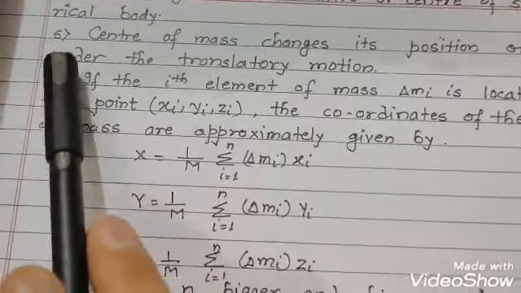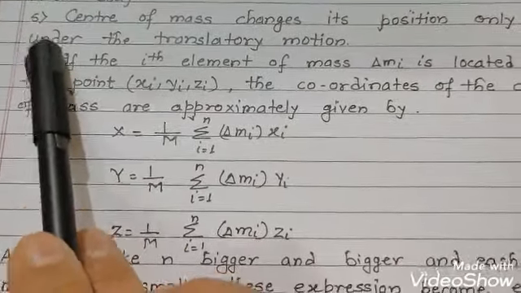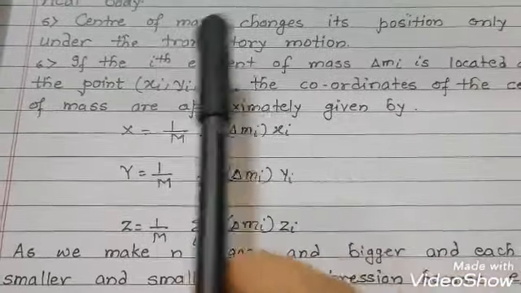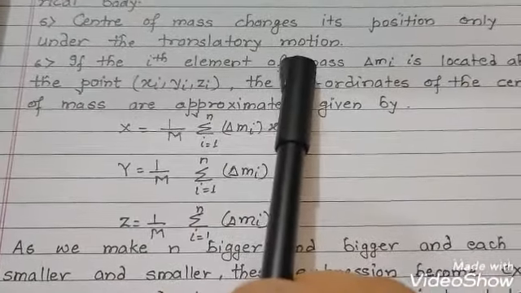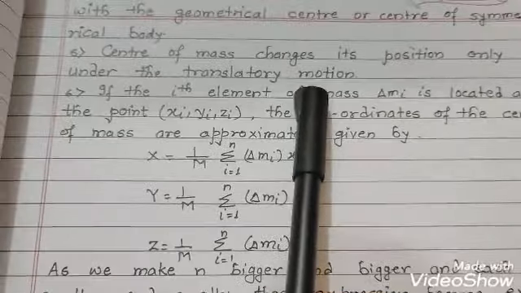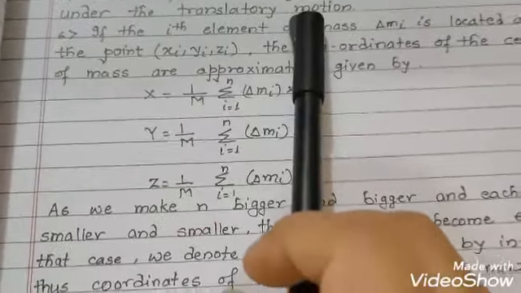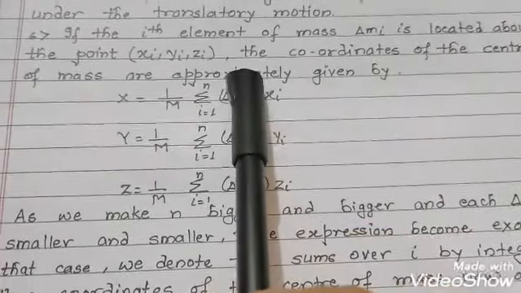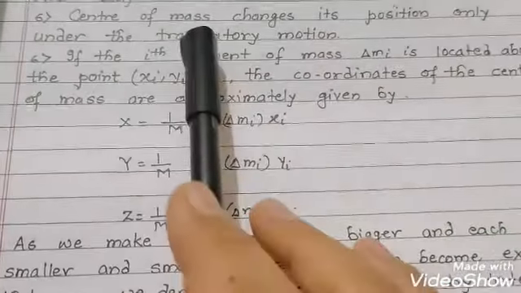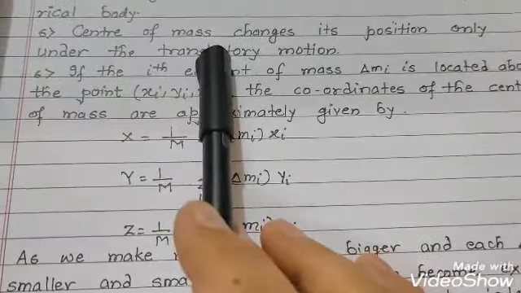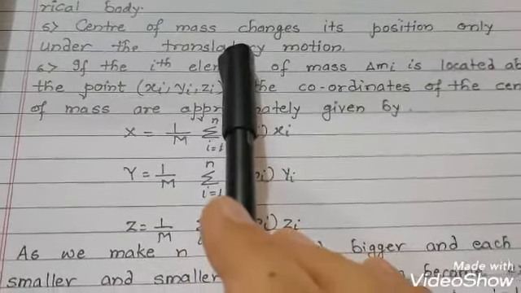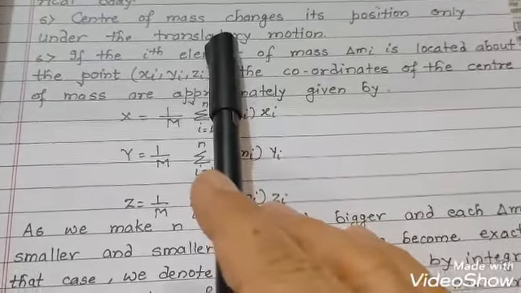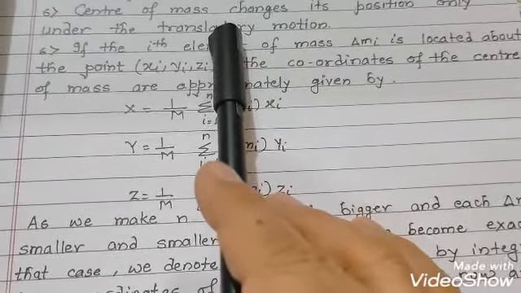Okay, next, fifth point, center of mass changes its position only under the translatory motion. That means whenever the translatory motion takes place, the center of mass of a rigid body can change from time to time.